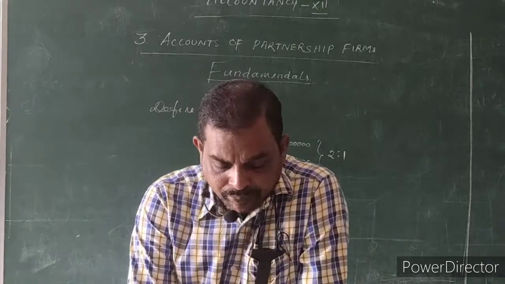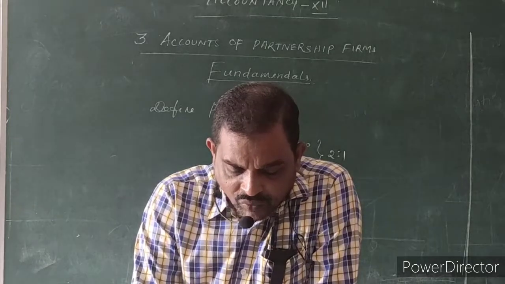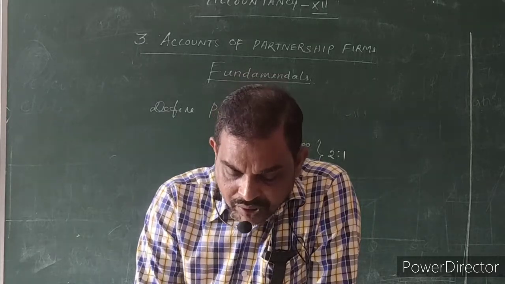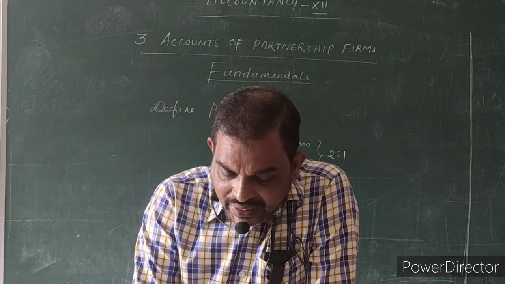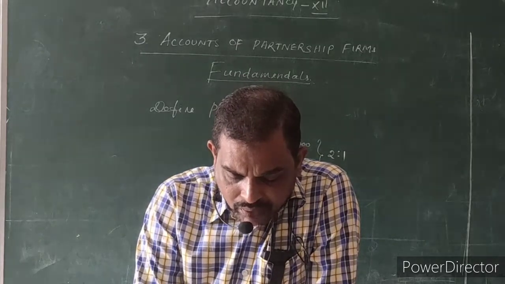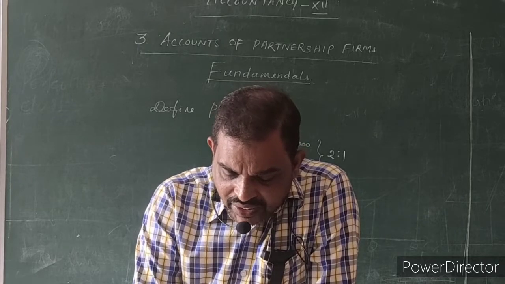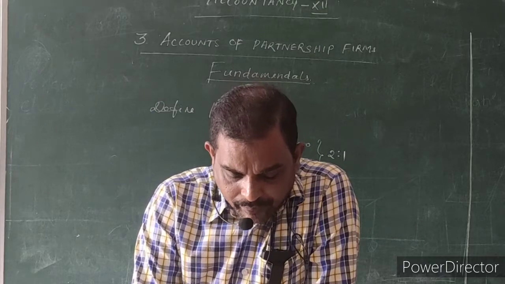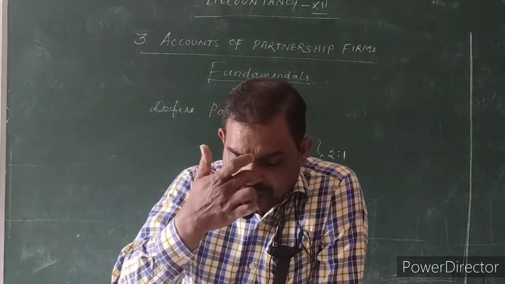This is very important. What it says is that no interest is allowed on capital when they are not following the partnership deed. Okay, next, interest on loan.